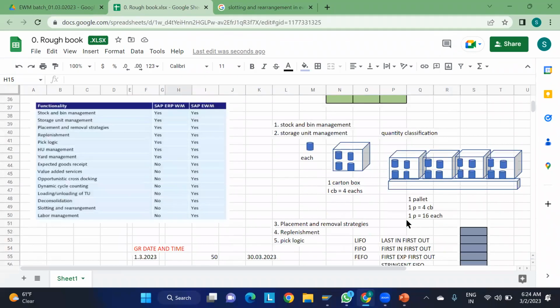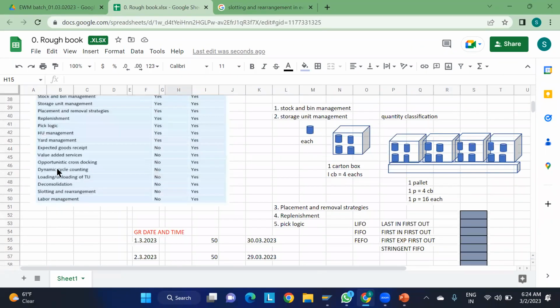Okay, so the next concept is dynamic cycle counting. This dynamic cycle counting comes in the physical inventory. You already know physical inventory is all about comparing the system stock with the physical stock, right? Dynamic cycle counting is provided on the EWM side. We can do cycle counting based upon the product or the bin here in the EWM.